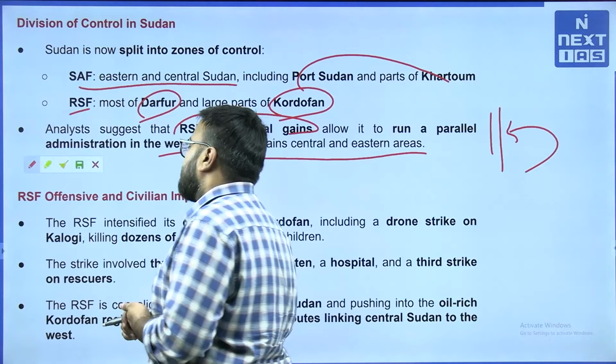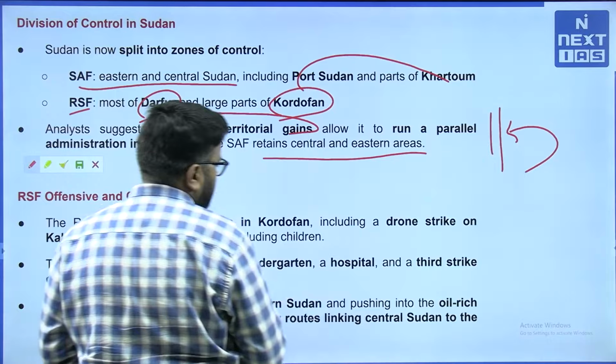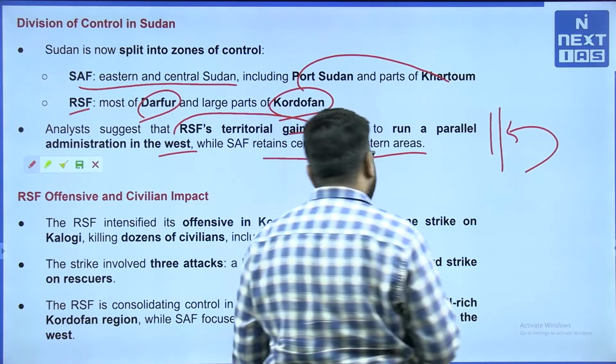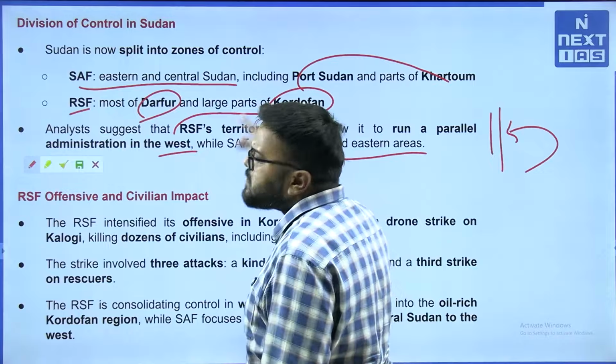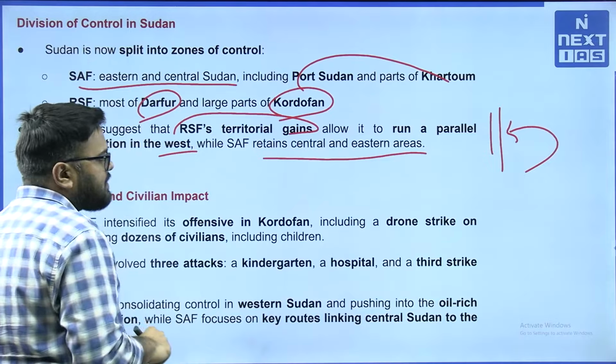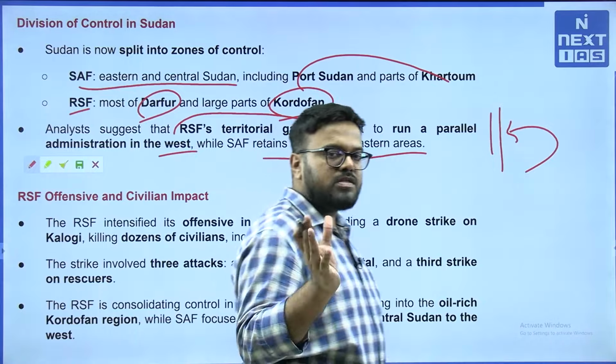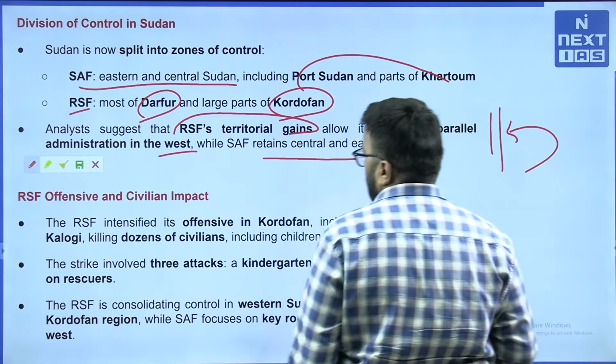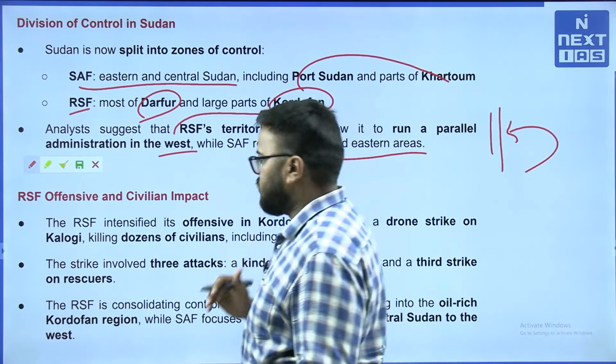A very tragic thing is happening here, but from the perspective of prelims, know these places in news. Very vital. But obviously, what are the reasons for the power struggle between the two units of the armed forces?